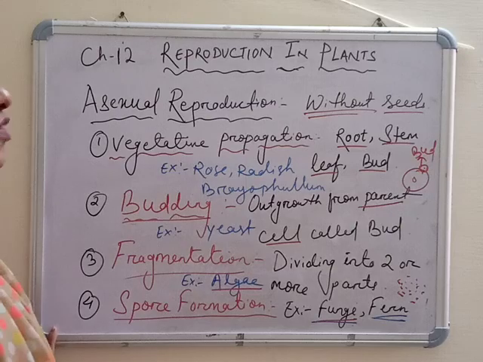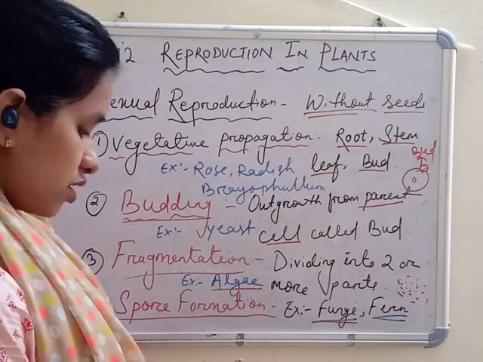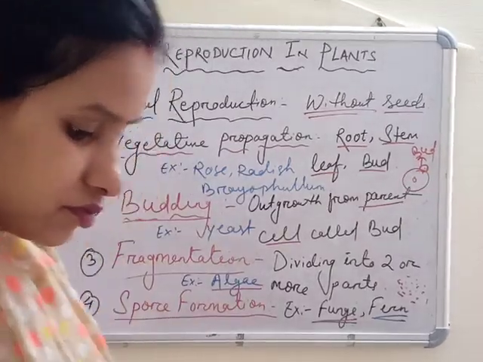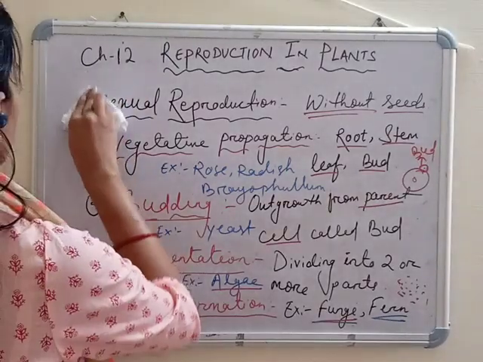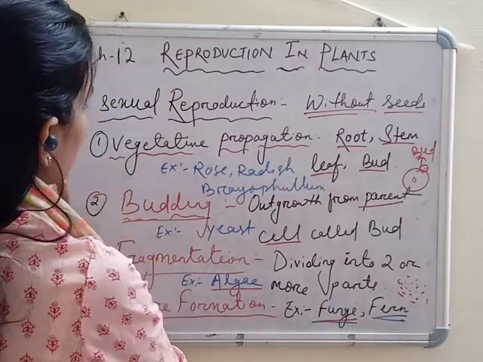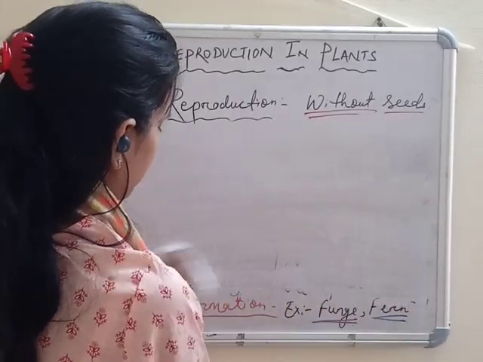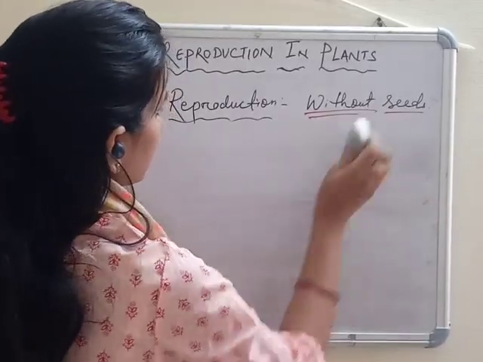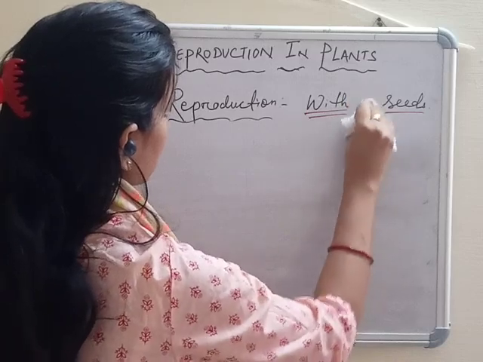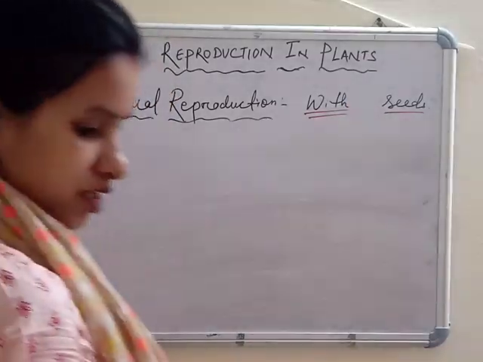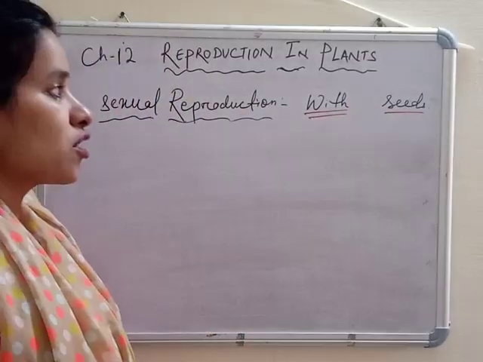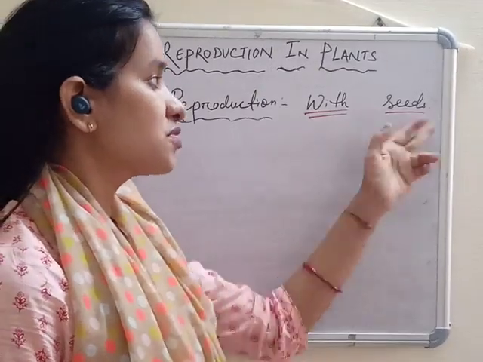Today we'll move to sexual reproduction. When we are talking about sexual reproduction, it means it is from seed.